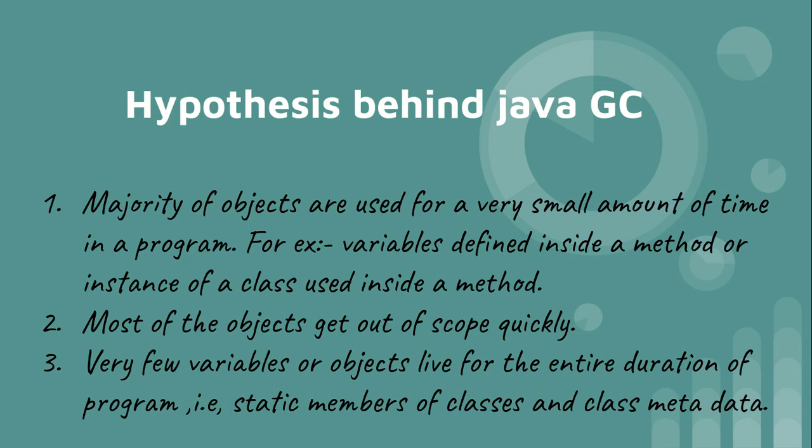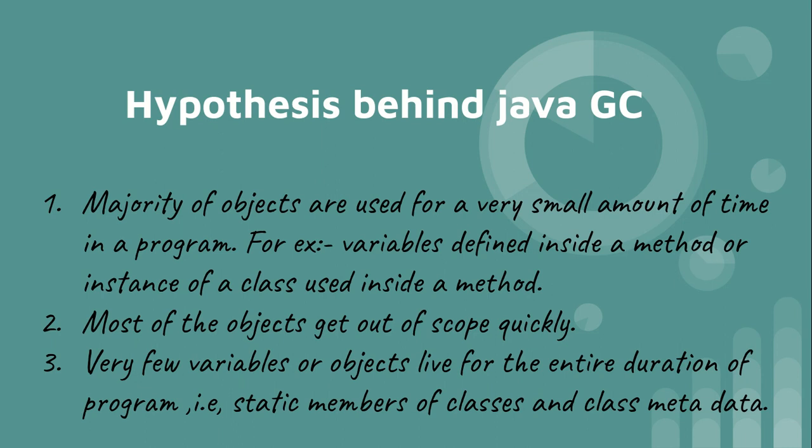So now that we know the problems if there is no automatic garbage collection, we should understand what the hypothesis behind garbage collection was. The major hypothesis is that most of the objects that we create in code live for a very small amount of time. That is, they go out of scope very quickly. Most of the variables that we define are generally defined inside a method. So the scope of those variables is only until that method is evaluated, and once that method evaluation is finished, the variable's scope is done and it will never be referenced again.